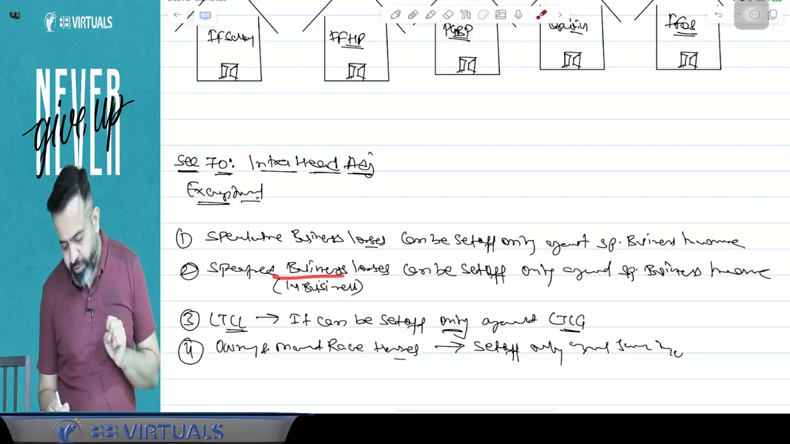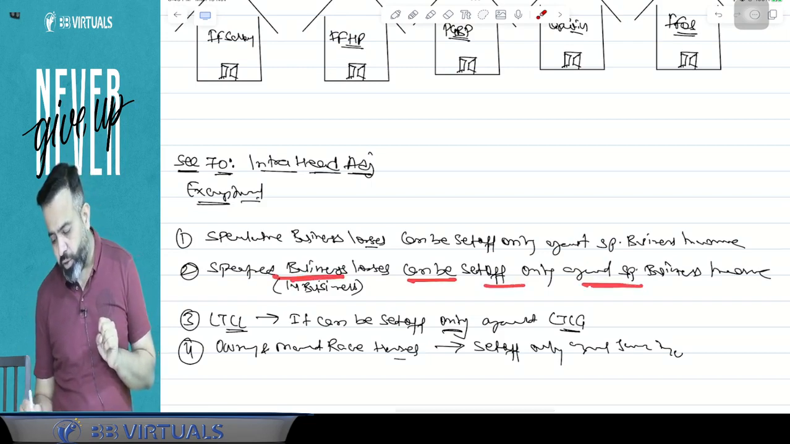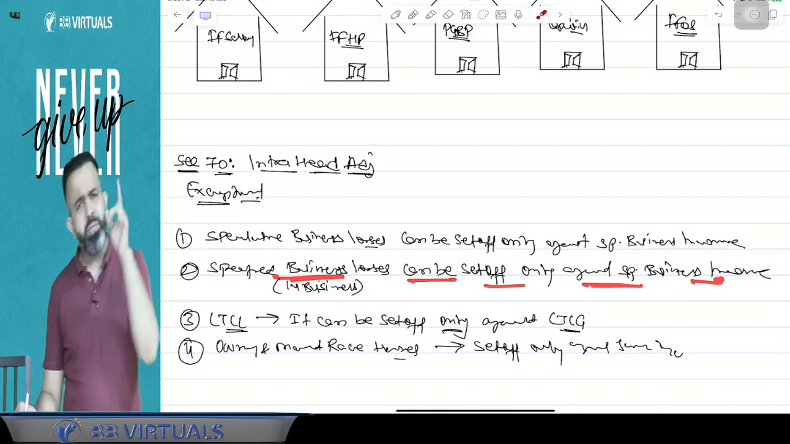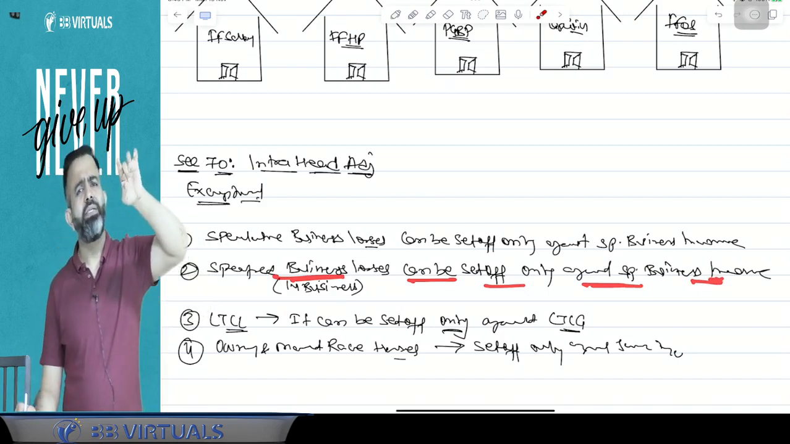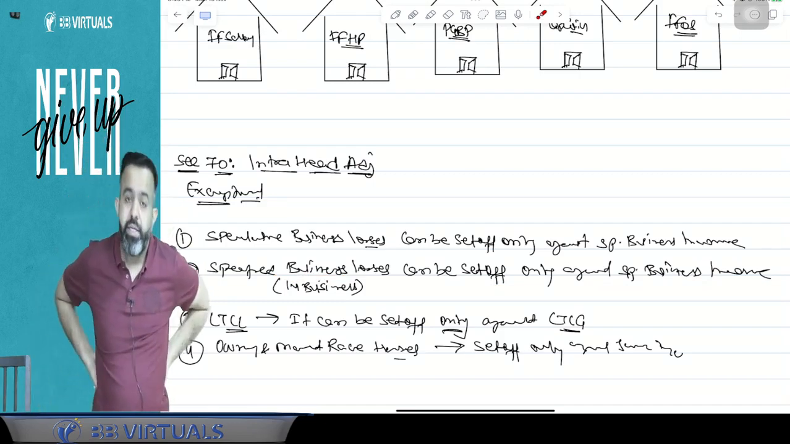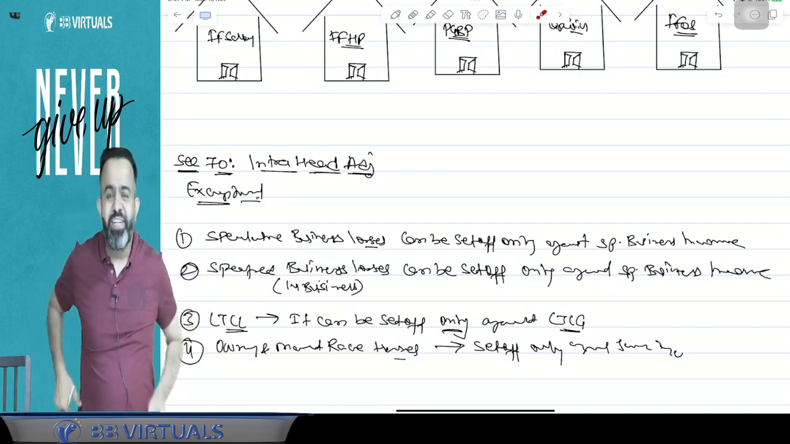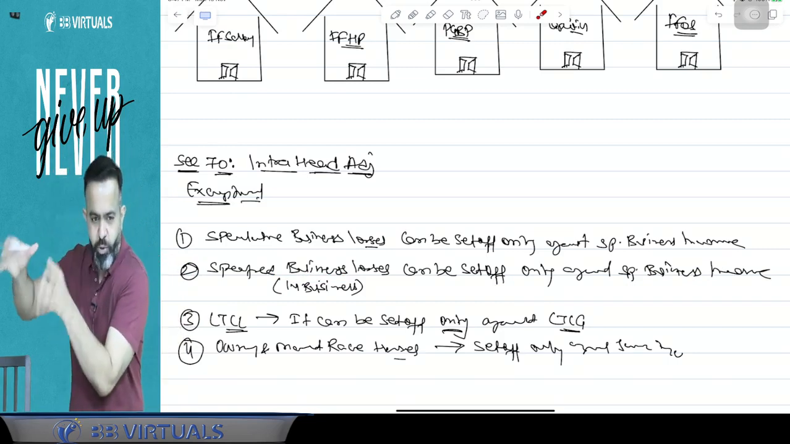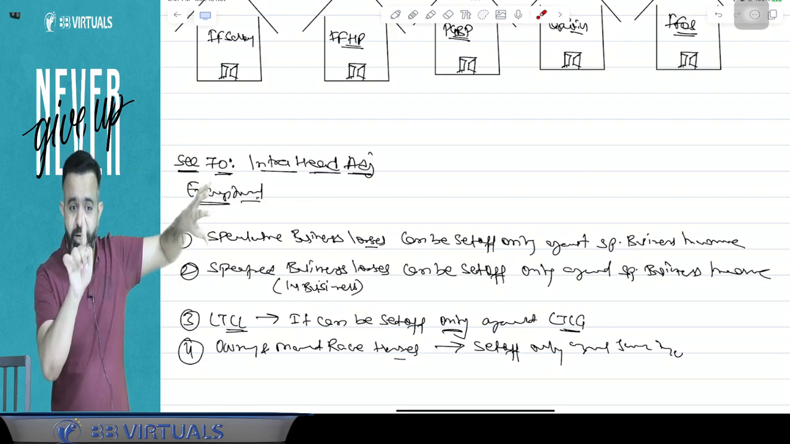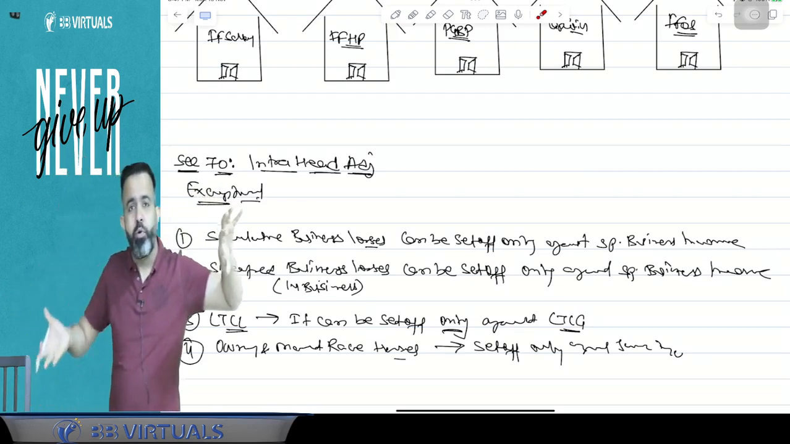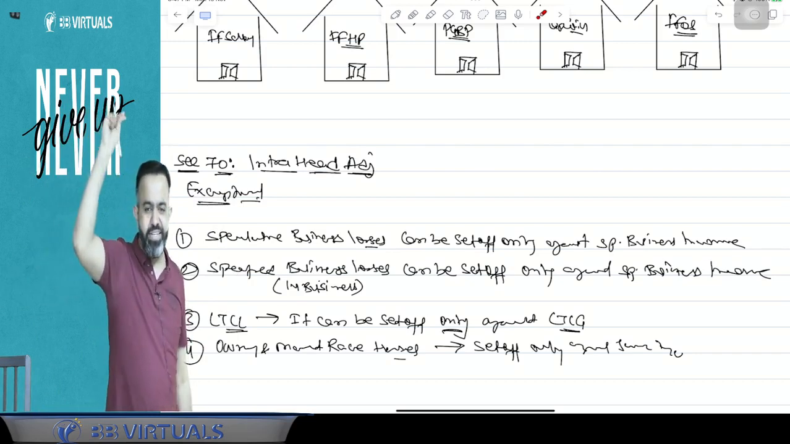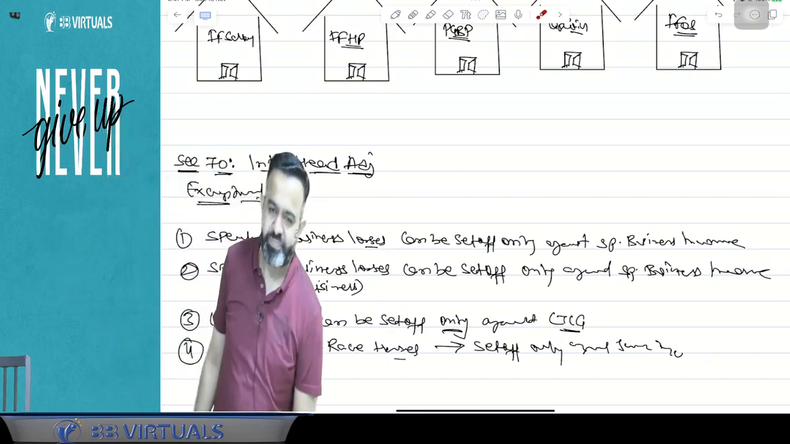Because this point says that a specified business loss can be set off only against a specified business income. But guys, suppose there is a specified business income and a non-specified business loss, can that be set off or not? Because hotel business loss and coaching class profit cannot be set off. But suppose hotel profit and coaching class loss, can that be set off or not? Tell me. I am waiting for your answer.